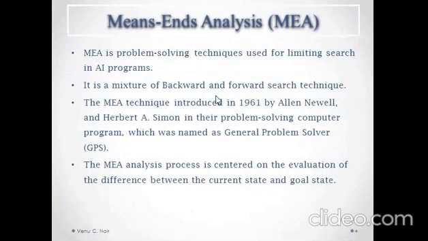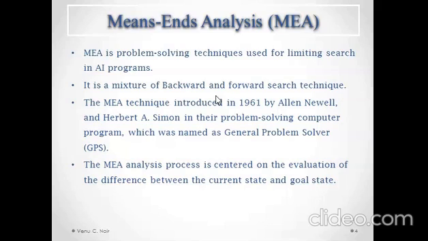So MEA is a problem solving technique used for limiting searches in AI programs. So here we will have a limited number of searches. For reducing the search paths, we will be using the MEA problem solving technique. As I said, it is a mixture of backward as well as forward searching techniques.